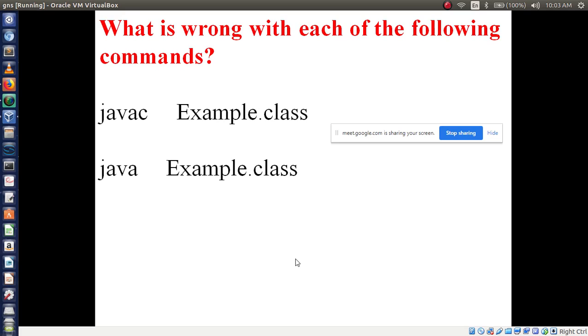So will you make it correct for these commands? Sumaya is not there. So Sumaya, anything wrong here? javac example.class, java example.class, any corrections should I make here?